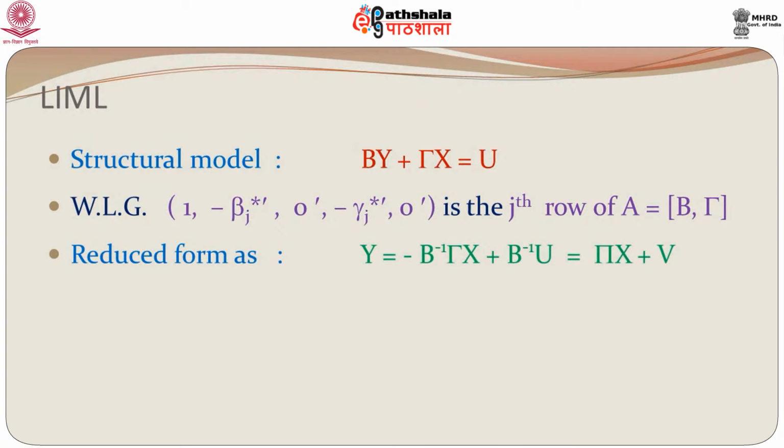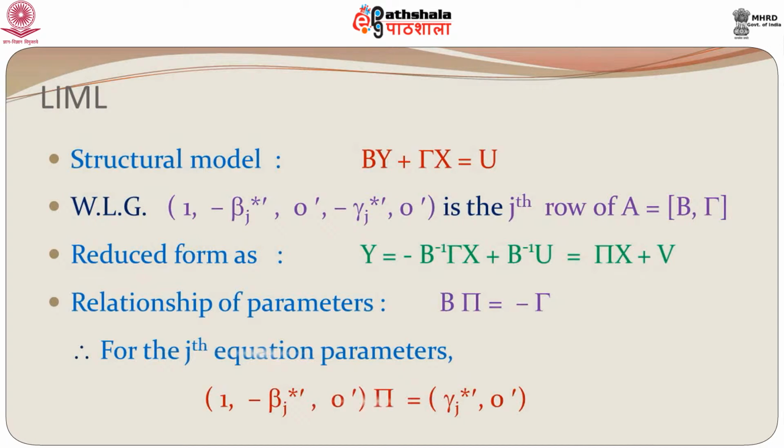The reduced form is as before, y is equal to pi x plus v, which we obtain from the structural model by taking the inverse of B, and we have the relation that B pi is equal to minus gamma. This we have seen before as well. So, we have the structural model, we have the reduced form model, and we have the jth equation parameters in terms of the structural model.